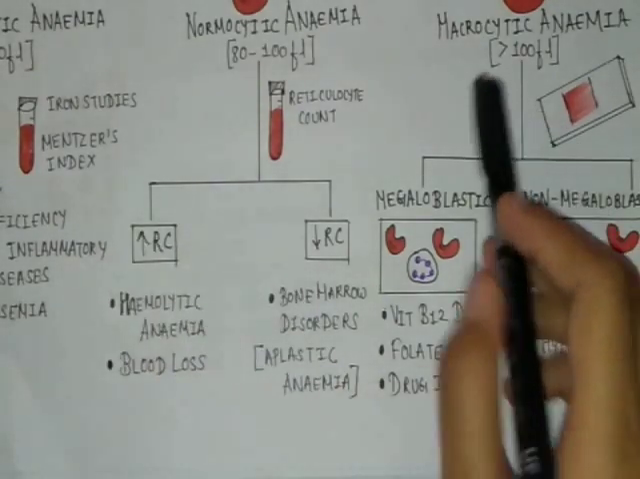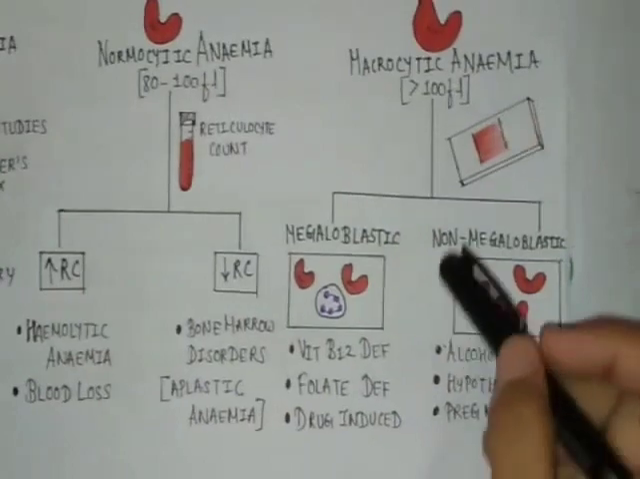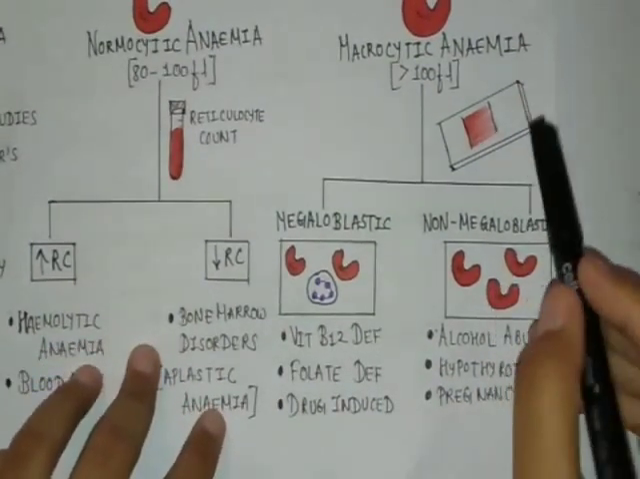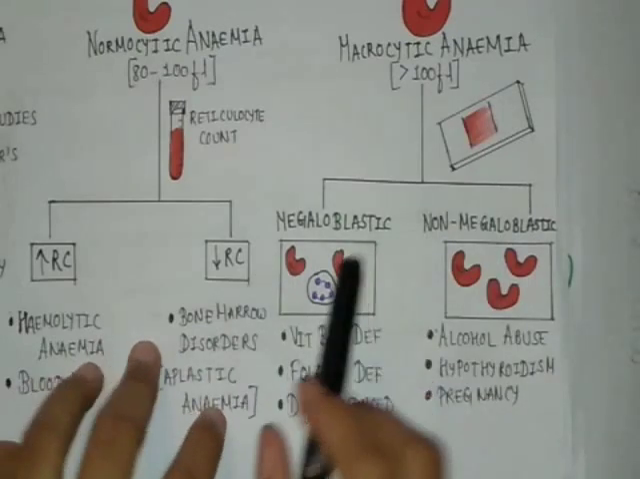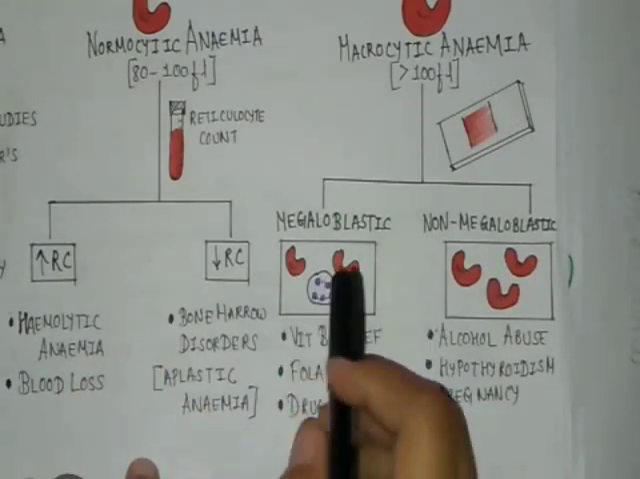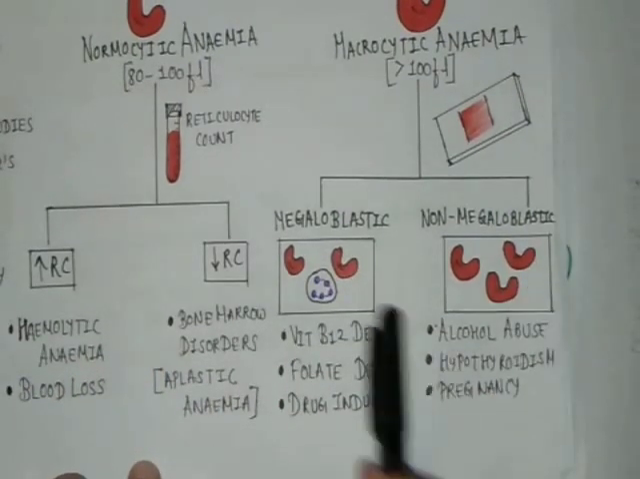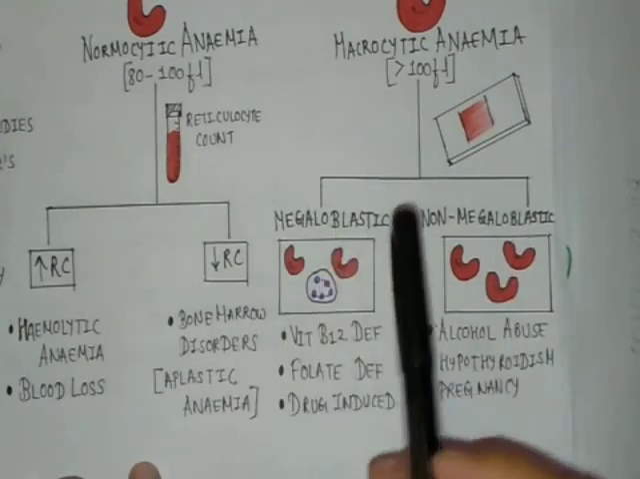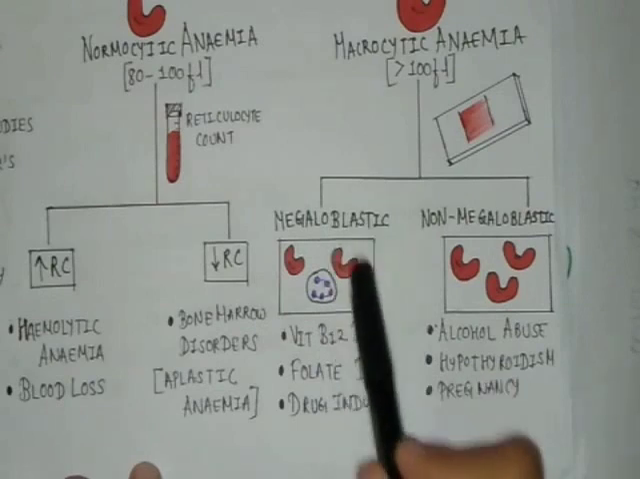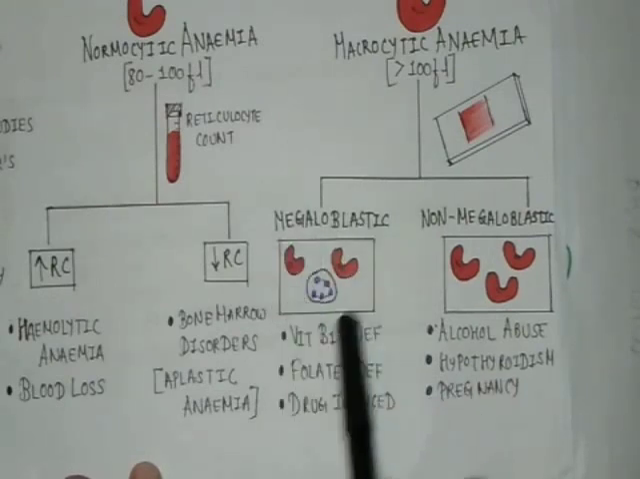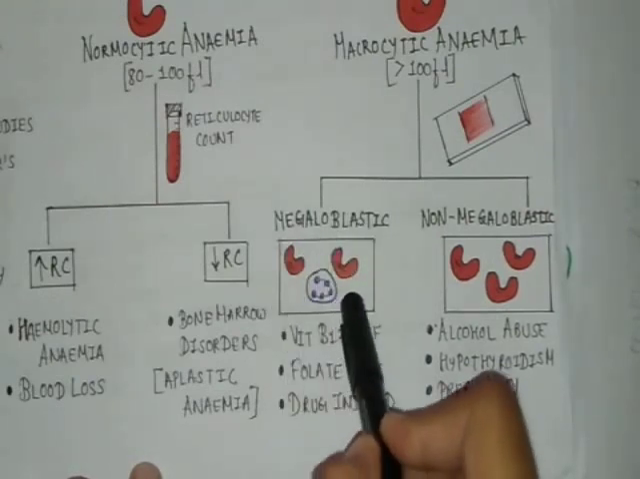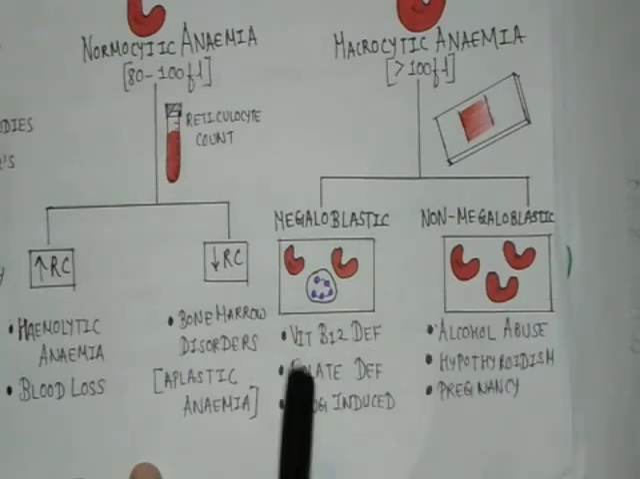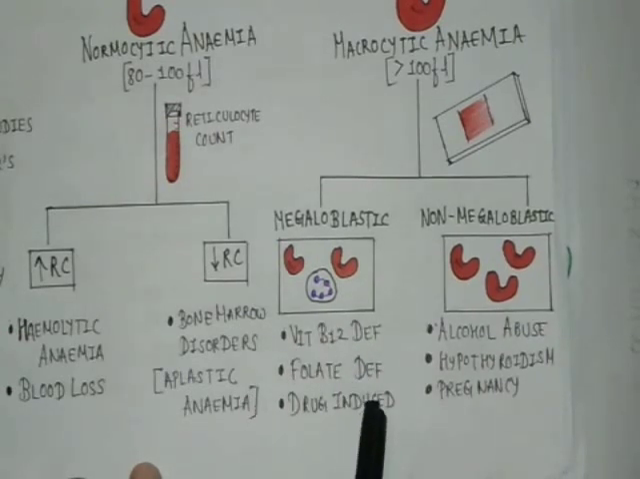So next, let's go to macrocytic anemia. Here we have to perform an investigation of the blood film. In this blood film, we can observe 2 types: megaloblastic and non-megaloblastic. In megaloblastic, we can see large RBCs and multi-segmented, multinucleated neutrophils. This can be seen in vitamin B12 deficiency, folate deficiency, and drug-induced anemia.